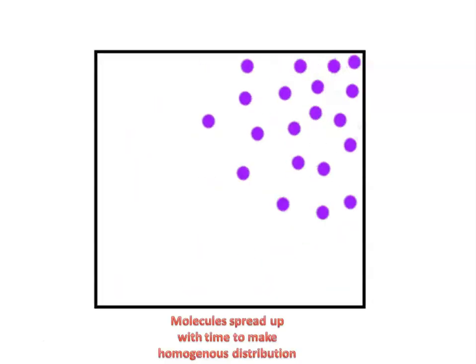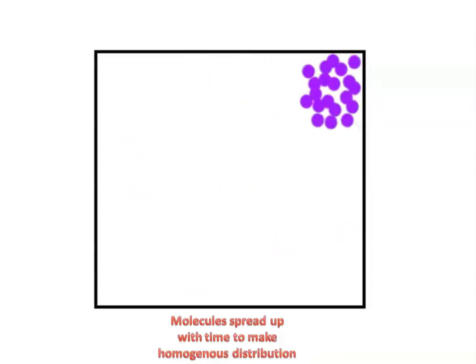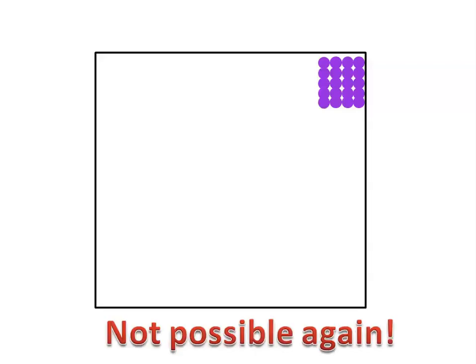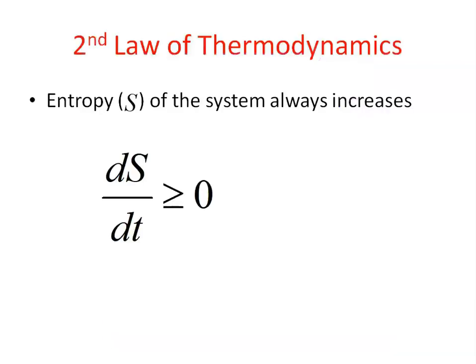So with time, these molecules will be distributed, and the equilibrium will be attained, so that after a sufficiently long time, a homogeneous distribution of molecules will take place. Now it is not possible that they will go back again to the earlier state. So this is what entropy is. Entropy never goes in the reverse direction. That is the second law of thermodynamics. This is not possible. dS/dt is ever increasing.